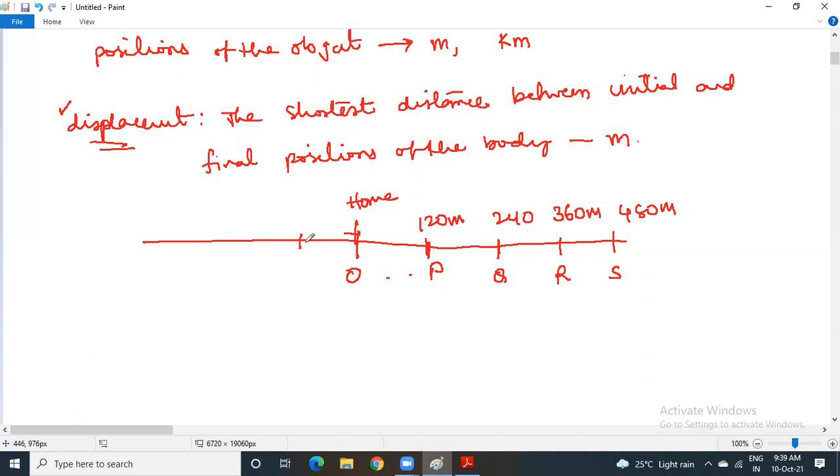Similarly, you have a few more friends at P dash on the left side of your home. Right side you have given numbers positive, left side you are giving numbers negative. So P dash is minus 120 meters, Q dash is minus 240 meters, R dash is minus 360 meters, and S dash is minus 480 meters.